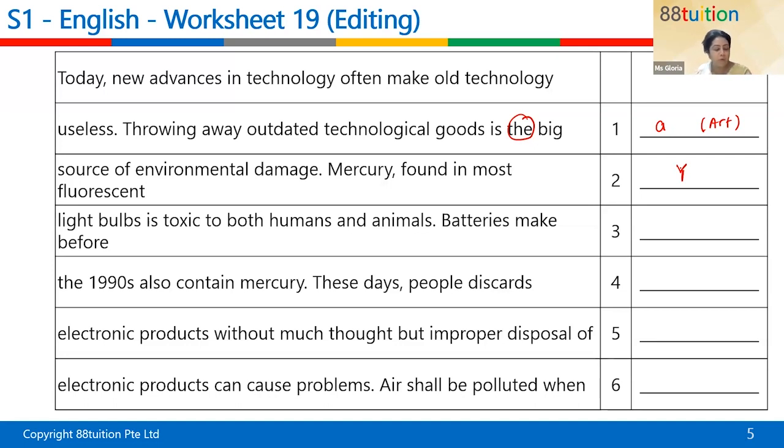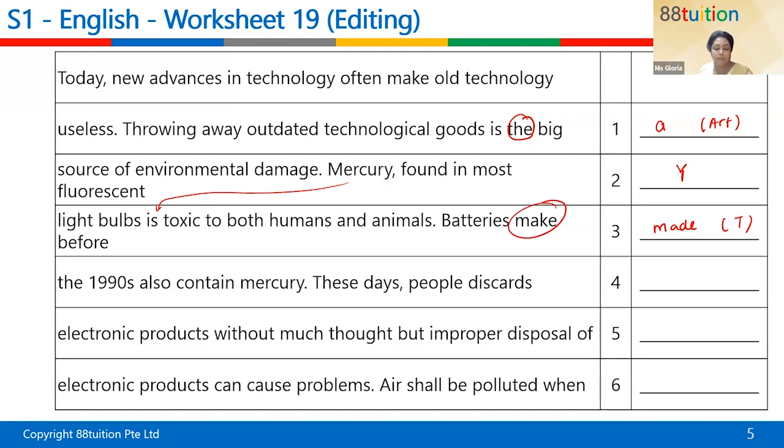Batteries make before the 1990s. Are you also easy? Which one is the answer here? What is toxic? The is. No. Wait. Mercury is toxic. So this is still okay. Batteries make before the 1990s. Batteries made. Thank you. Batteries made. So this is a tense error. Made before the 1990s also contain mercury.